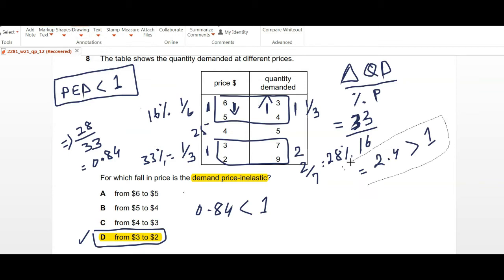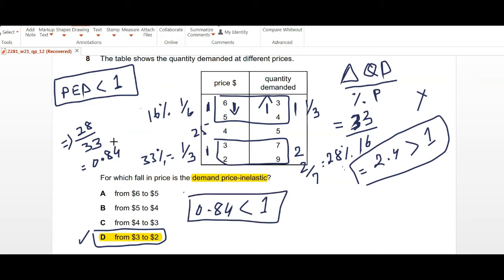So 2.4 is greater than 1, so we are rejecting this part. This would have been the correct answer if they were asking for price elastic. And when we did the same calculation for the bottom two values, we got a PED value of 0.84. This is less than 1, and therefore we are choosing option D.